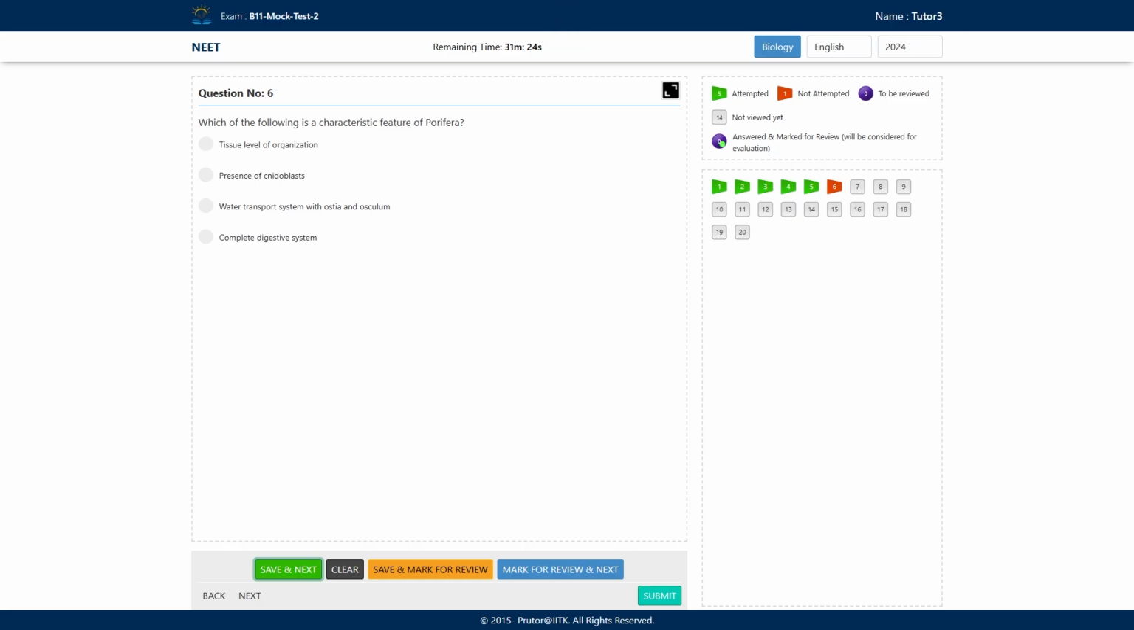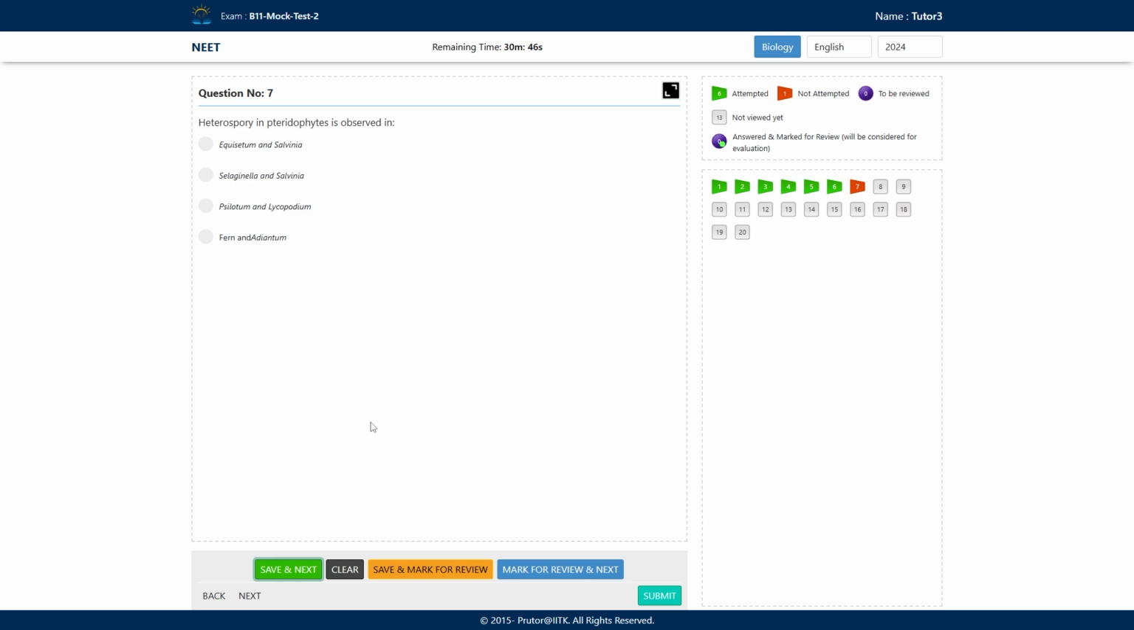Which of the following is a characteristic feature of Porifera? Let us see the options. A. Tissue level of organization, B. presence of cnidoblast cells, C. water transport with ostia and osculum, and D. complete digestive system. Which option? C. This question we have already discussed, right? So water transport system with ostia and osculum. Without wasting any time, let's opt this as the correct answer and move to our next question.